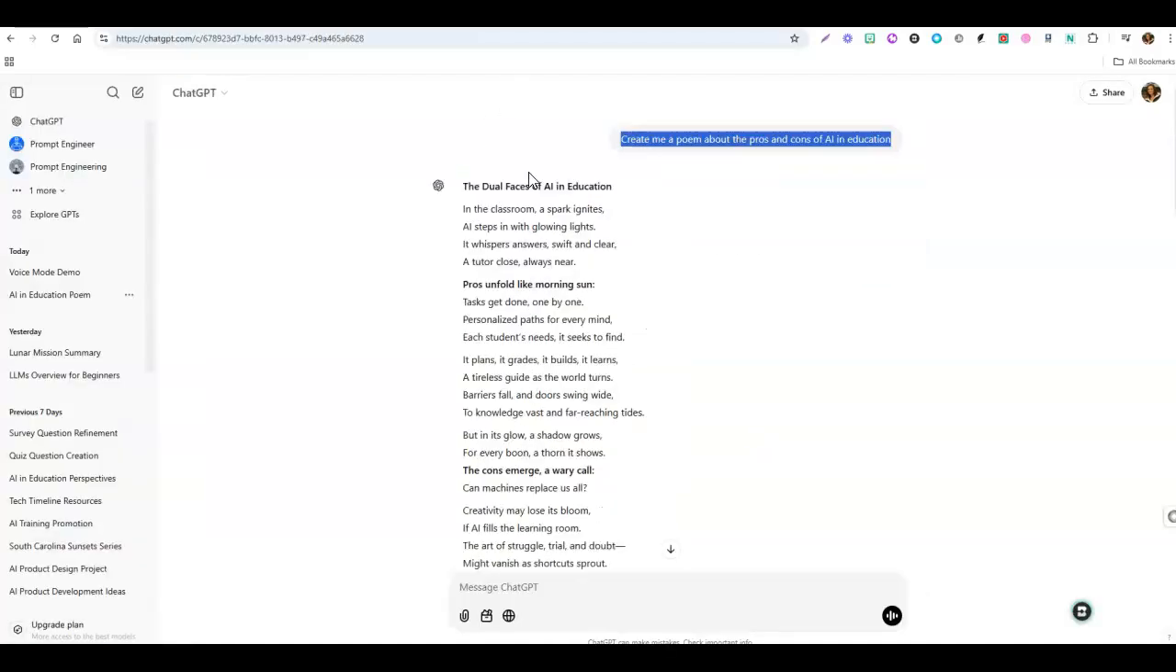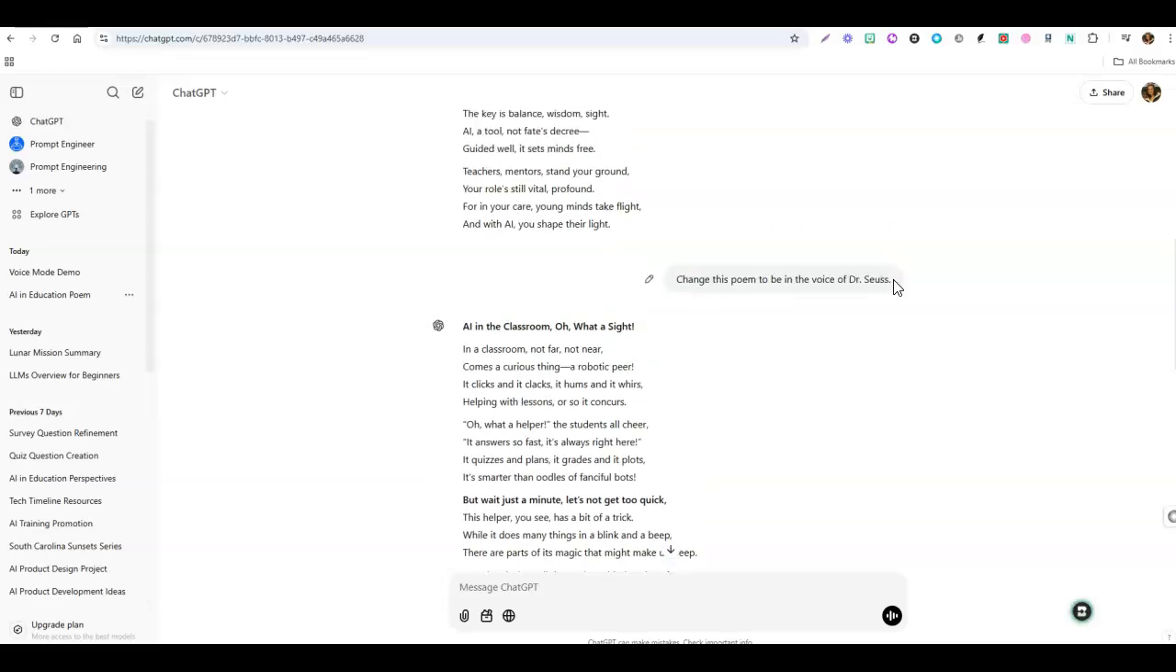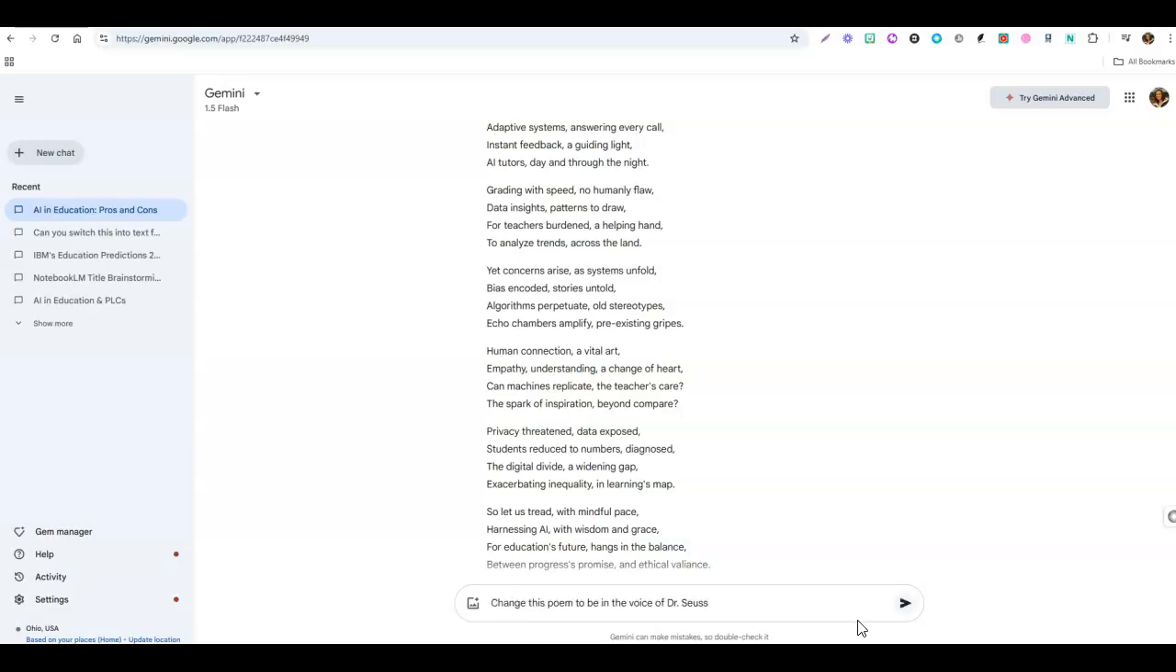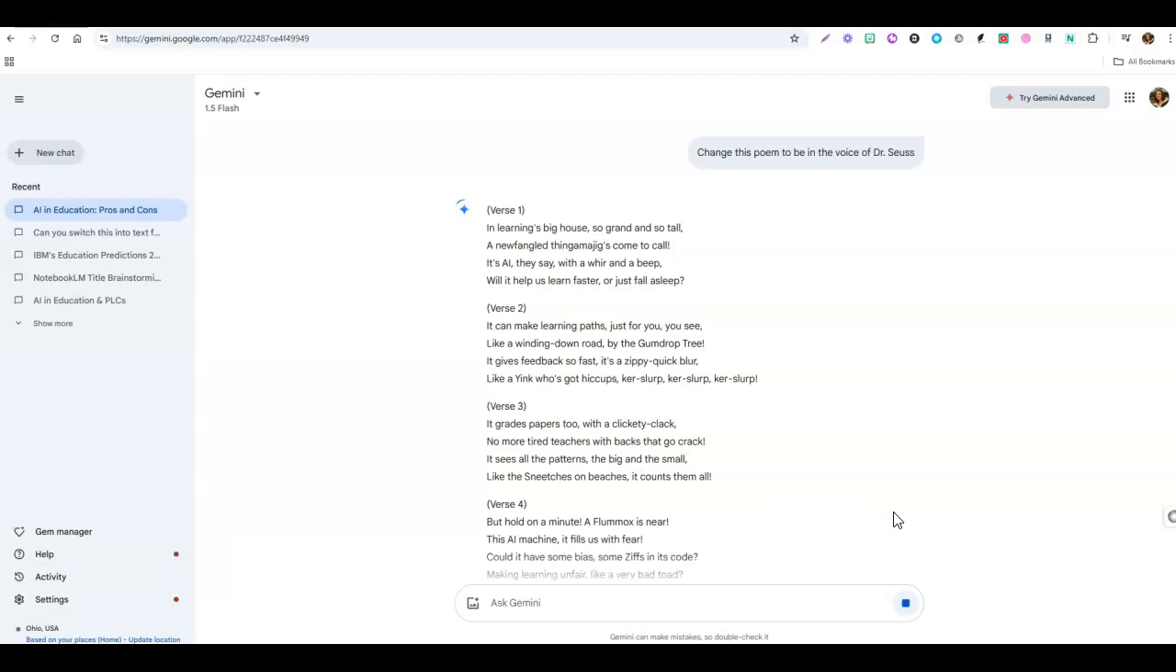So let's ask it, same thing we did before, change this poem to be in the voice of Dr. Seuss, and we'll see what we get here. All right, so just as a reminder, ChatGPT starts with, in a classroom not far, not near, comes a curious thing, a robotic peer. Okay, so let's ask Gemini here for the same thing. Once again, this is called iterative prompting. So it's trying to create an image for us again. Something about the word poem, it thinks that we want an image. We'll see if it corrects itself this time. Okay, it did. It did not create an image for us.